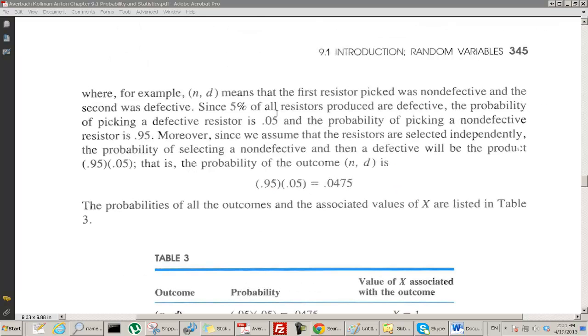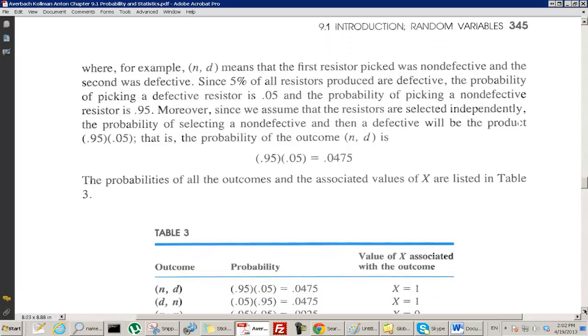For example, ND means that the first resistor picked was non-defective and the second was defective. Since 5% of all the resistors produced are defective, the probability of picking a defective resistor is 5%, and of picking a non-defective resistor is 95%. Moreover, since we assume the resistors are selected independently, the probability of selecting a non-defective and then a defective is the product of 0.95 times 0.05. That is the probability of the outcome ND.